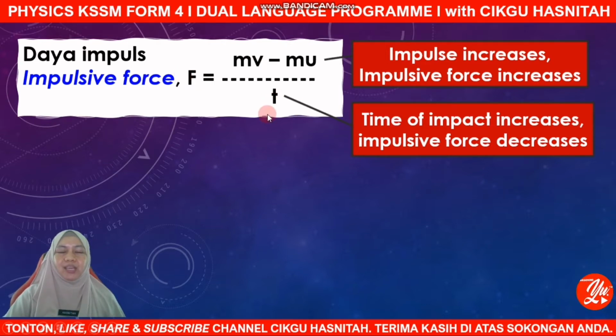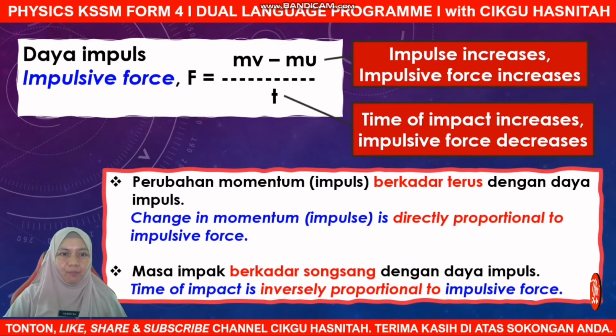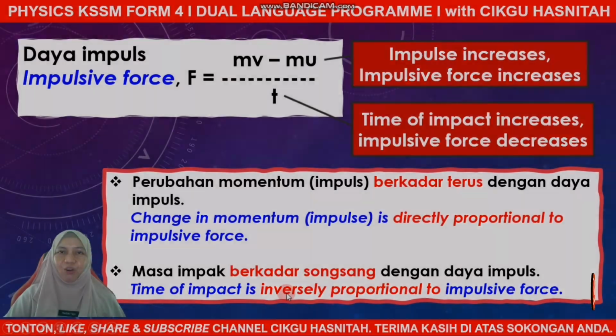Whereas below here, as the time of impact increases, the impulsive force decreases. So we can come to this relationship where number 1, change in momentum or impulse is directly proportional to the impulsive force, whereas the time of impact is inversely proportional to the impulsive force.